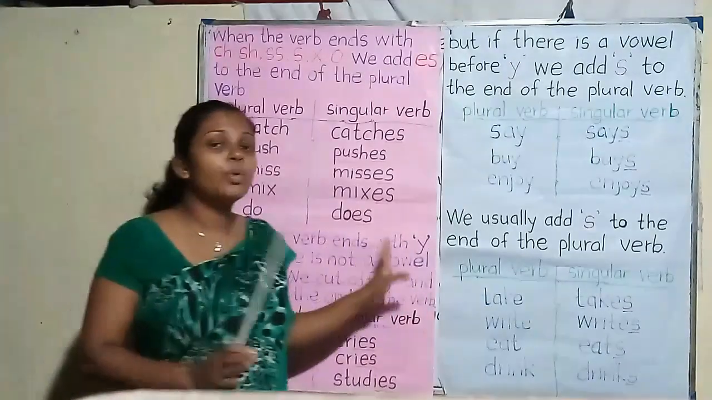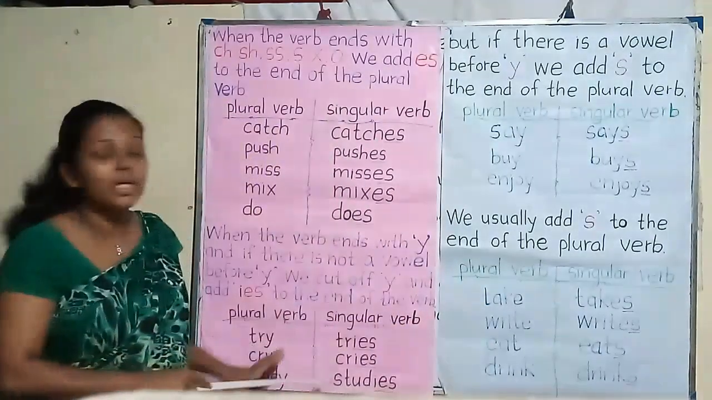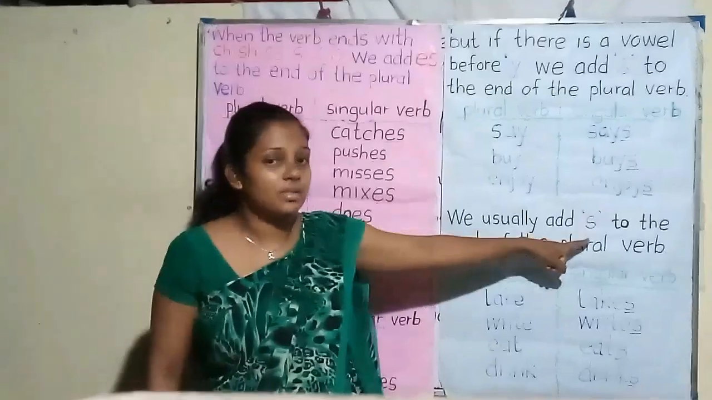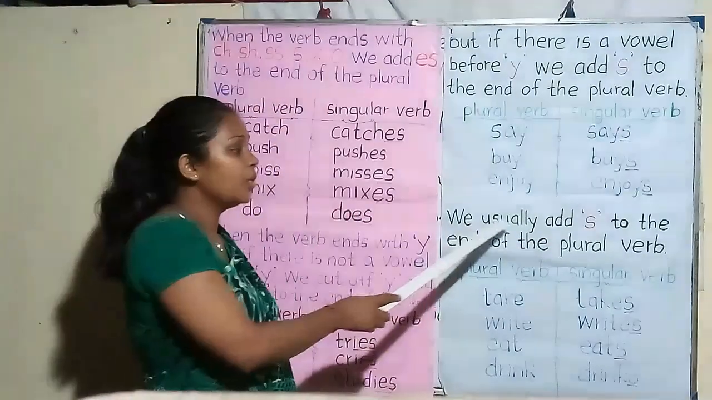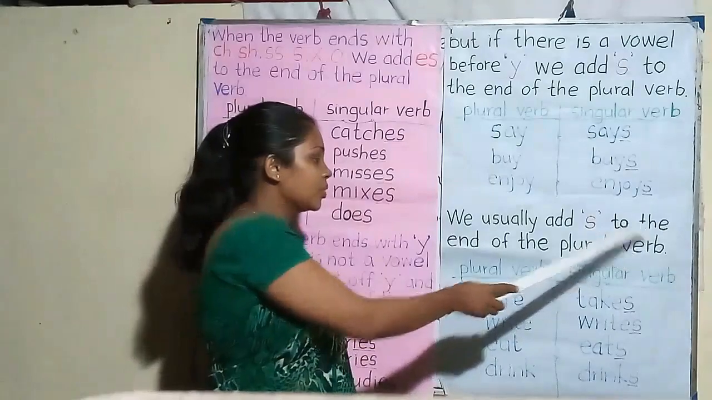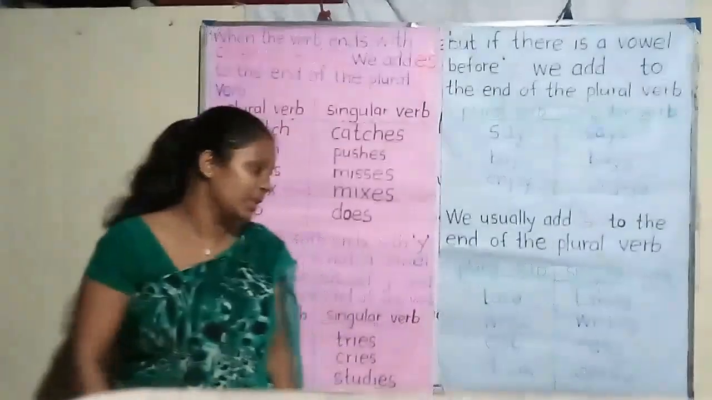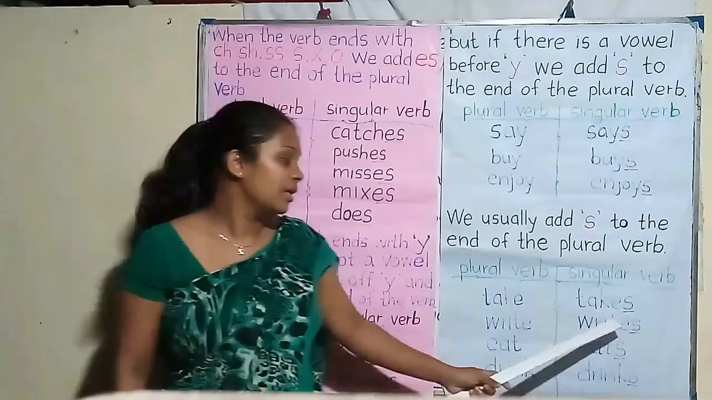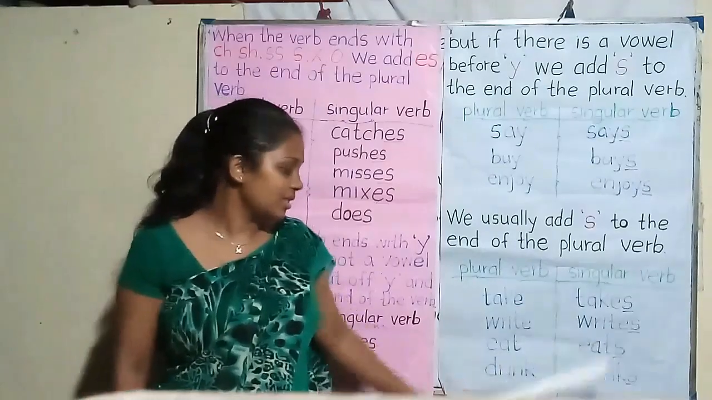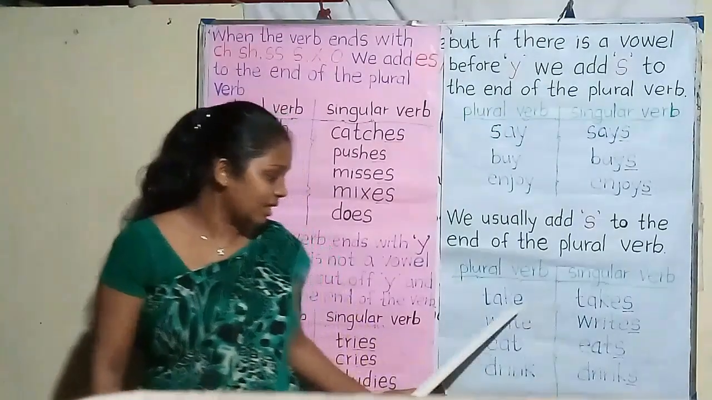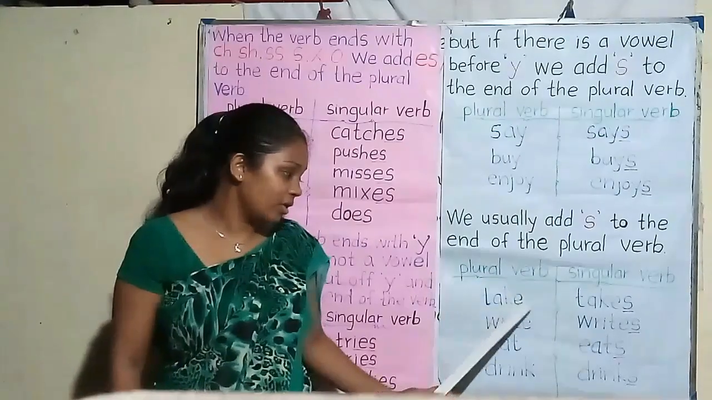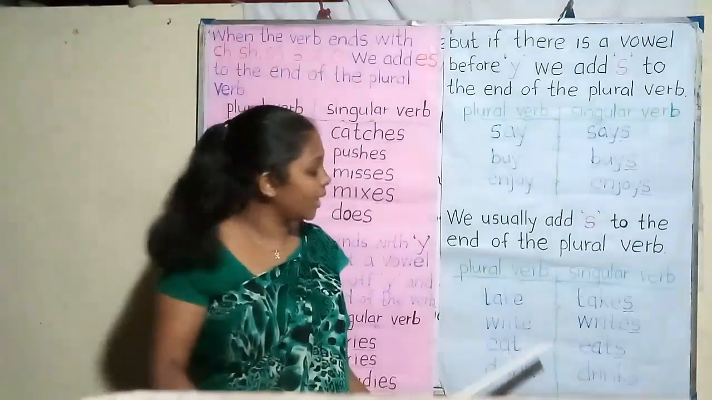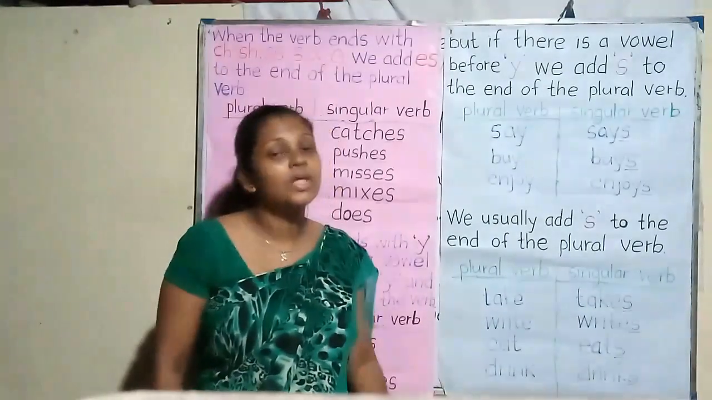And if the plural verb doesn't go with any of these rules, we have to put S. So I have written like this. We usually add S to the end of the plural verb. Here, look at the examples. Take, takes. Write, writes. Eat, eats. Drink, drinks. Here, at the end of these verbs, we can't find CH, SH, X, O or Y. So, we just put S.